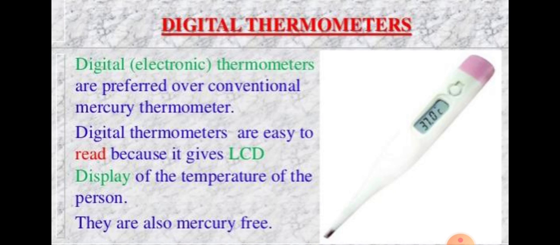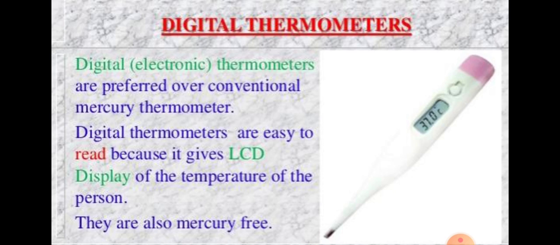Understood? So there is a lot of concern over the use of mercury in thermometers. Now these days digital thermometers are available which do not use mercury. So we can use this thermometer. You see in the figure, this thermometer displays the temperature of a person on a screen, and this thermometer is also mercury free.